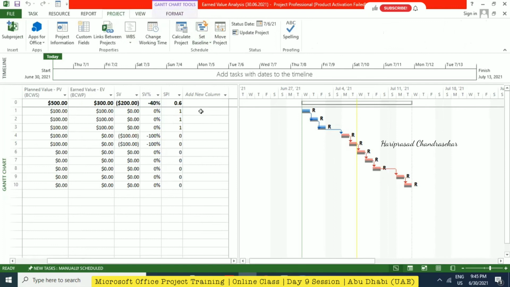All right, Harry. So what is left now for tomorrow's class? Tomorrow we will go for some other techniques, like how to filter and how to have multiple projects in one window. See, now this is a good thing because this is what I need. Remember when I showed you the tool?